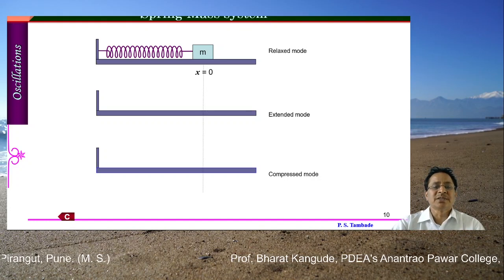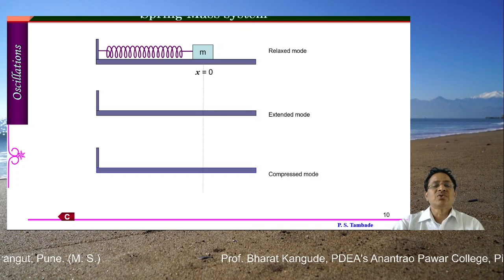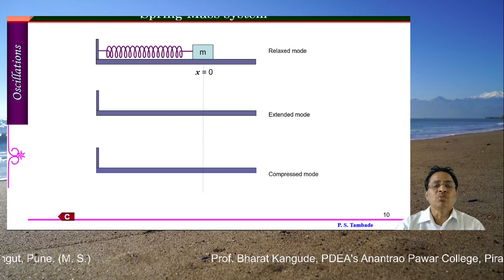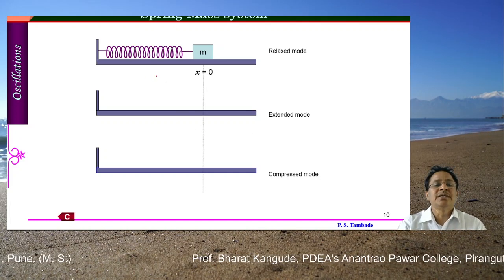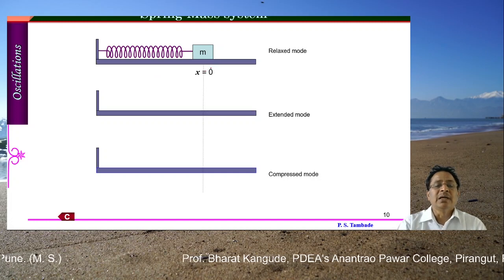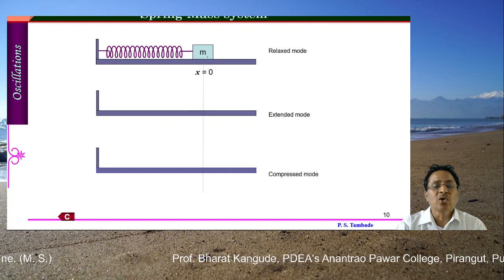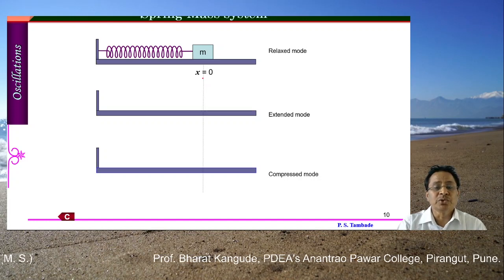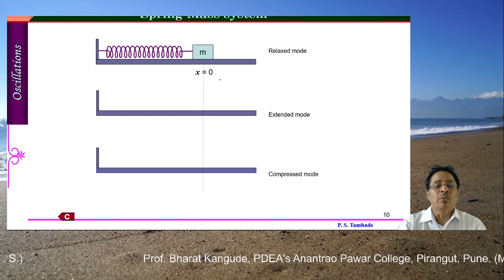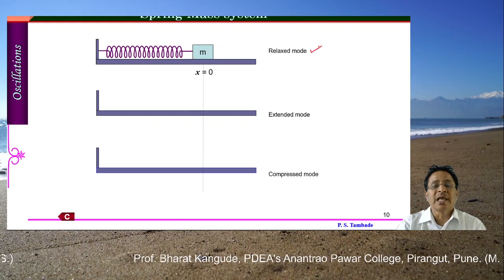Let us take a certain spring which is attached to a certain mass, and it is in a relaxed mode. Relaxed mode means this spring is neither compressed nor extended. It is at the steady position, and therefore there won't be any movement of this object M. We call this the equilibrium position, that is x is equal to 0. So this mode is called the relaxed mode.